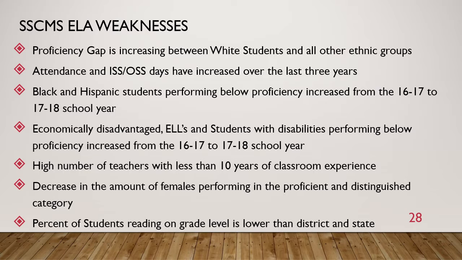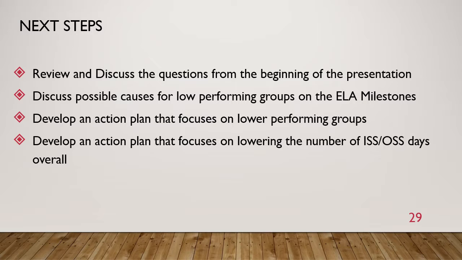There are a high number of teachers with less than 10 years of classroom experience, a decrease in the amount of females performing in the proficient and distinguished category, and the percent of students reading on grade level in the 8th grade is lower than the district and state percentage.